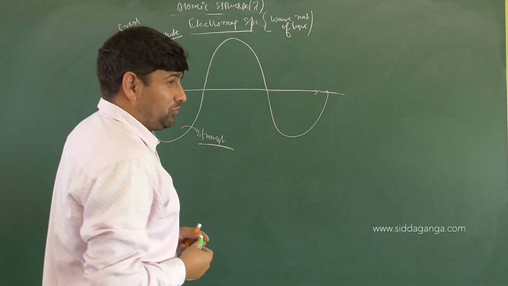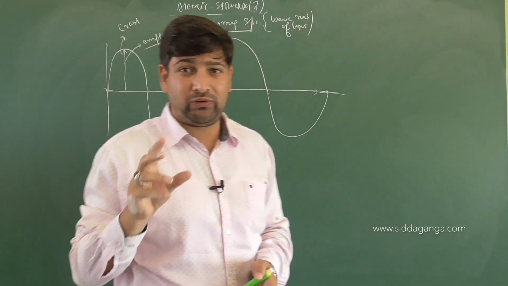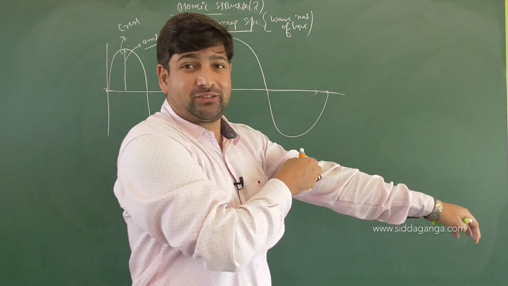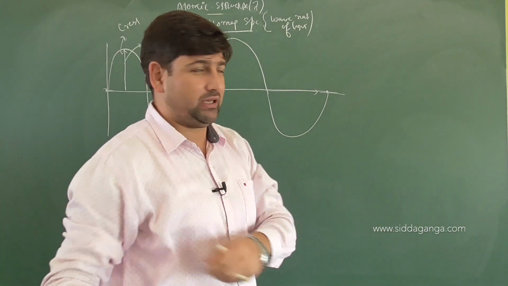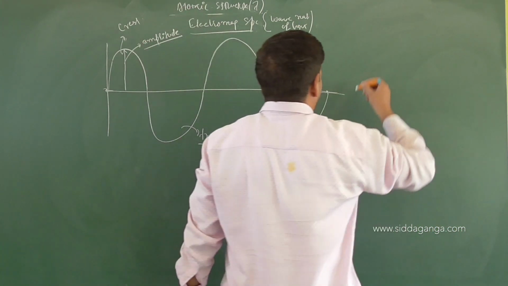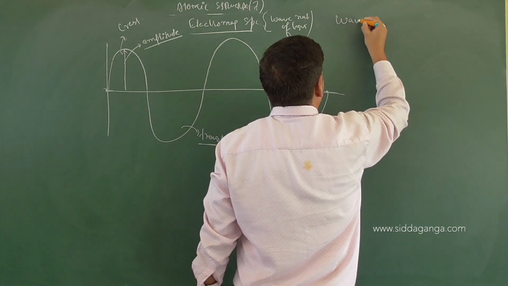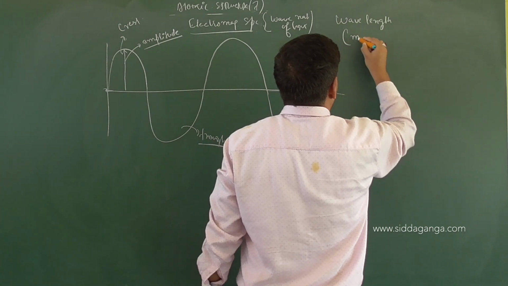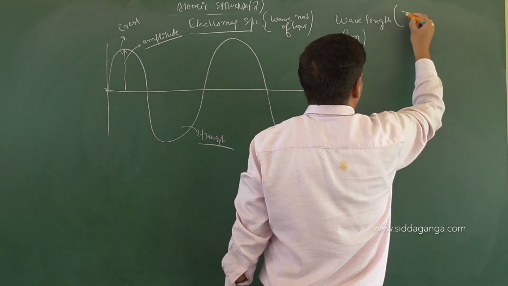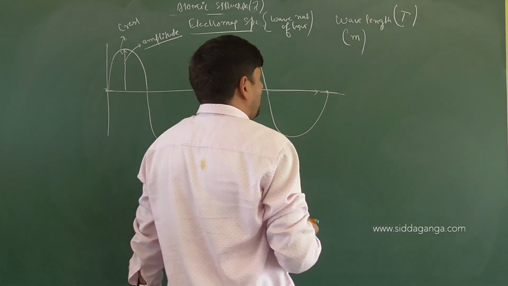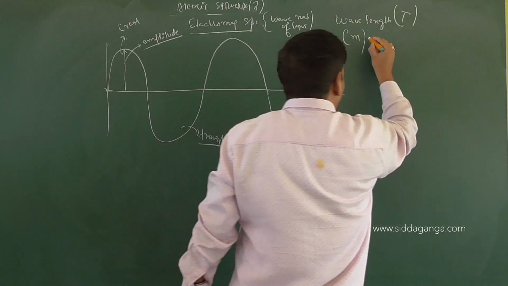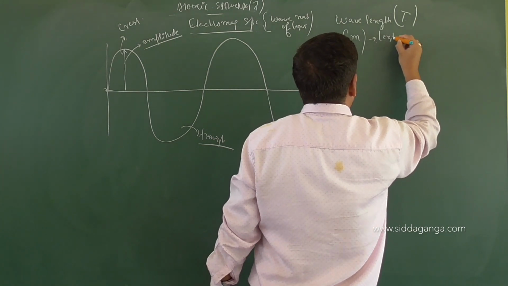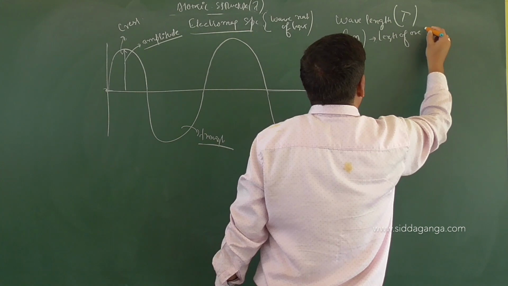Okay, now the most important characteristic of a wave is its wavelength, and from the wavelength only we are able to arrange the electromagnetic spectrum, and in terms of frequencies as well. So looking at wavelength, which is measured in meters and represented by lambda, in a simple way, it is the length of one wave.